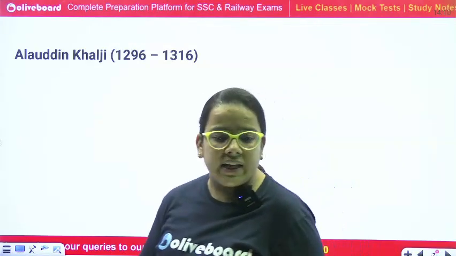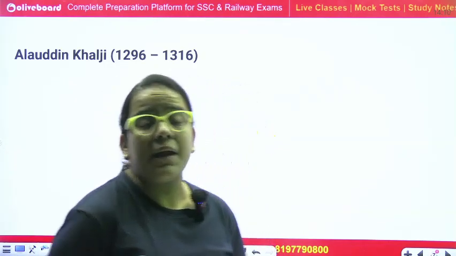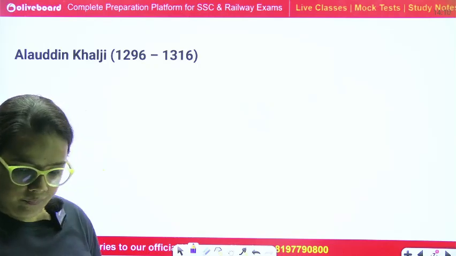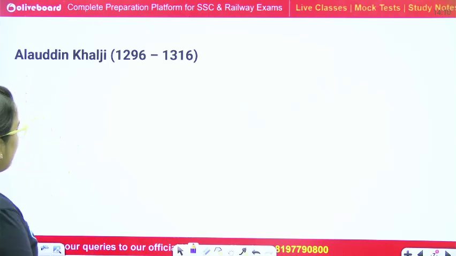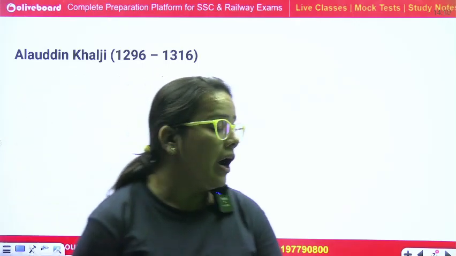So Alauddin Khilji became our next ruler of the Khilji dynasty. Clear? Any doubts? No. The period 1296 to 1316 was the timing of Alauddin Khilji.